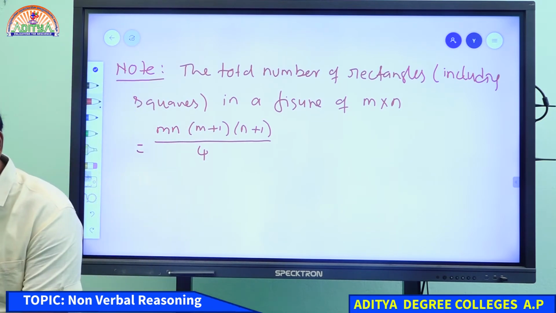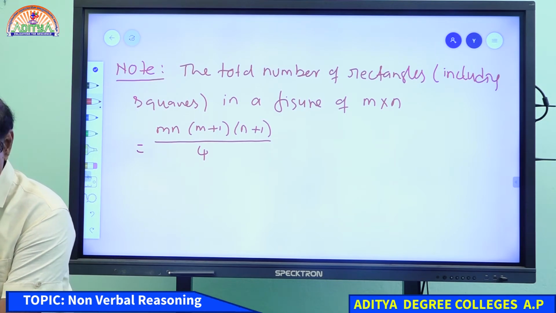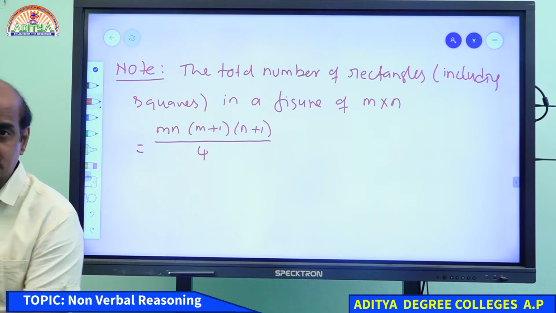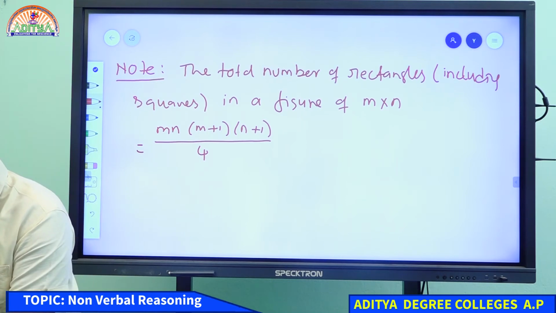So, these are the total number of rectangles including squares. Okay? Including squares. So, this is the formula we discuss.